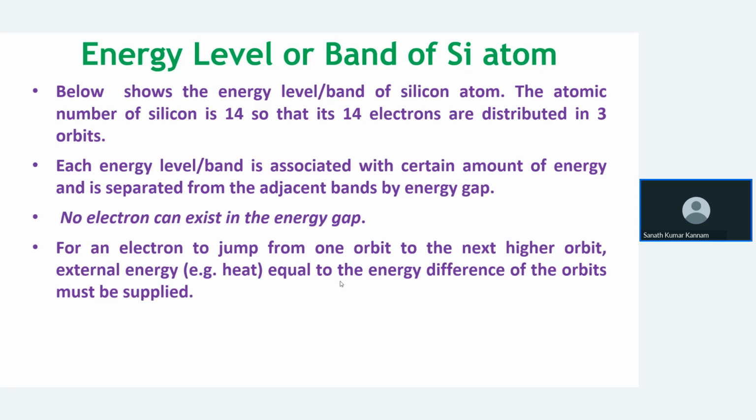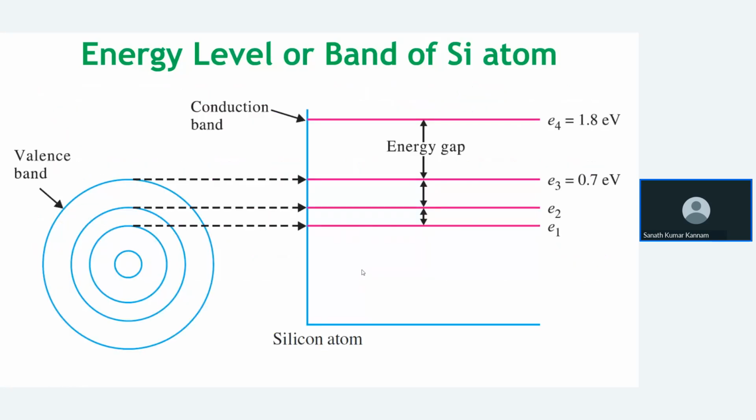So, energy levels of silicon atoms. Each energy band is associated with a certain amount of energy, and the bands are separated by an energy gap. That means no electron exists in the energy gap. We have two energy levels, the valence band and the conduction band. So this is the energy gap.